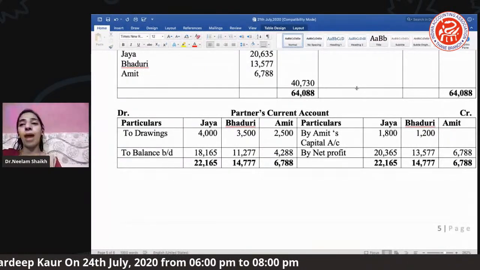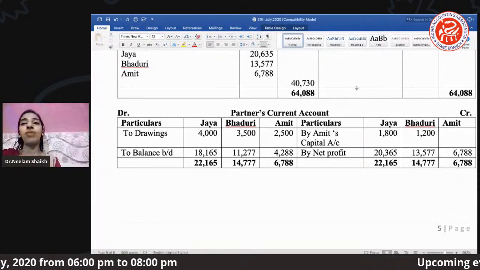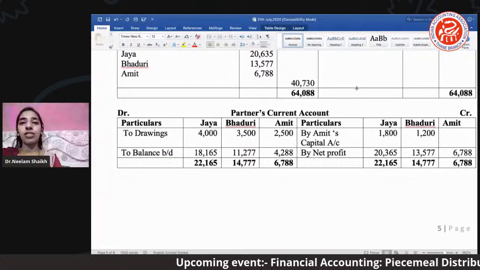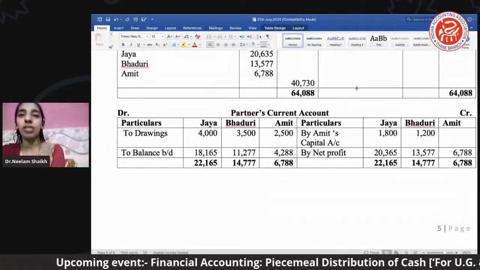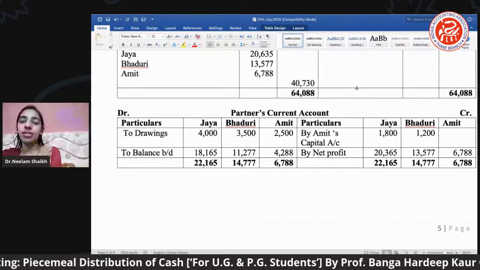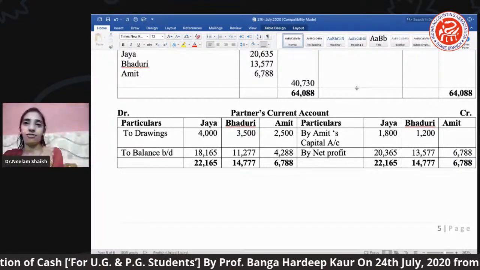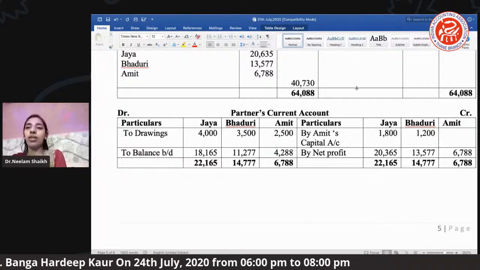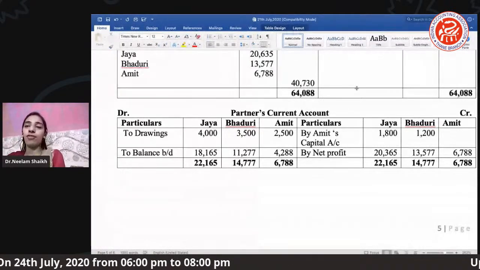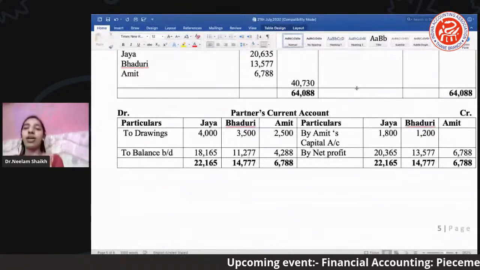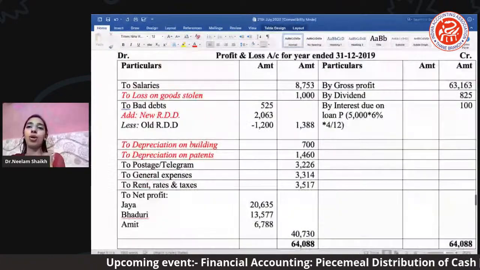And now आप आगे चल के जब आप बैलेंस शीट देखोगे तो goodwill will not appear in the balance sheet. Why? Because they have strictly mentioned the goodwill is not supposed to appear in the balance sheet. So that means what we did, we have adjusted the goodwill in the current account itself. Okay. Now, as usual, you will bring the net profit of your profit and loss account. Net profit लाया है हमने तीनों partners के, and finally the partners' current account gets closed.